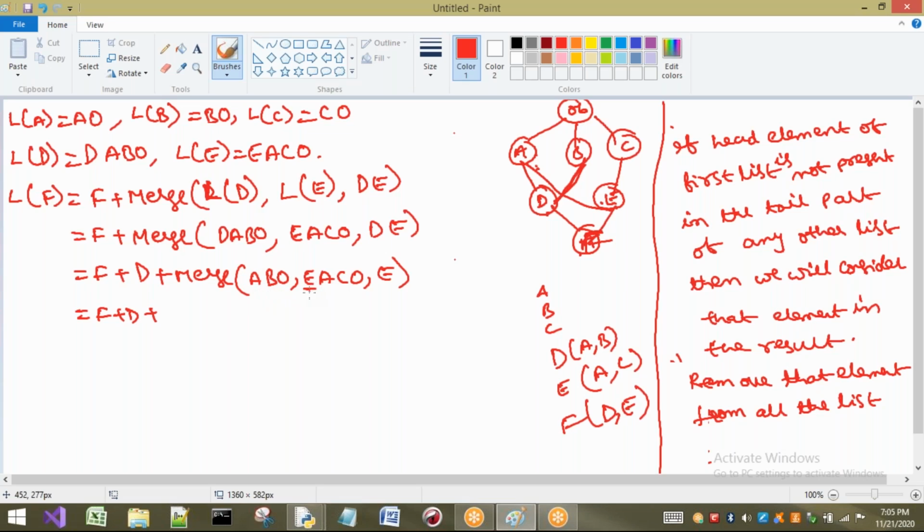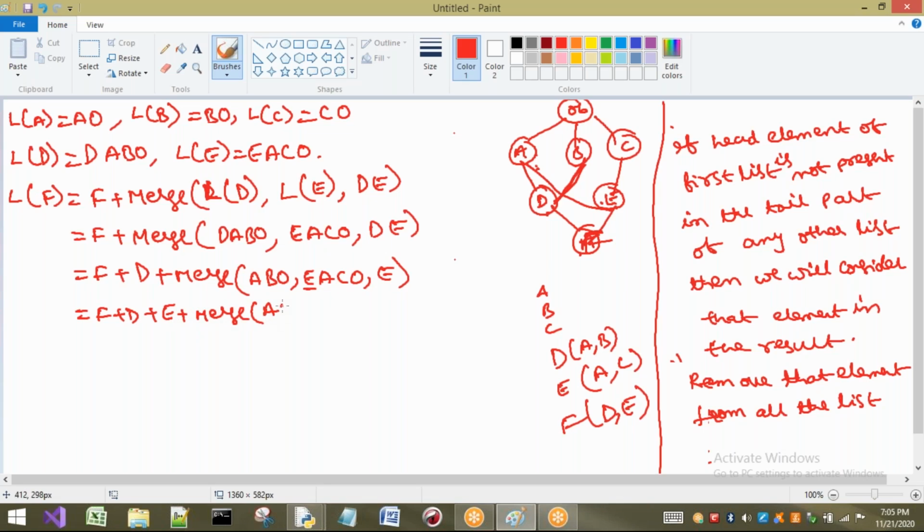Now check E here. This is the head part now. Is it present in any of the tail parts? Let us check. It is not present in the tail parts, as there is only one element. It is a head element only. So now I will keep it in the result and I will remove it from our lists.